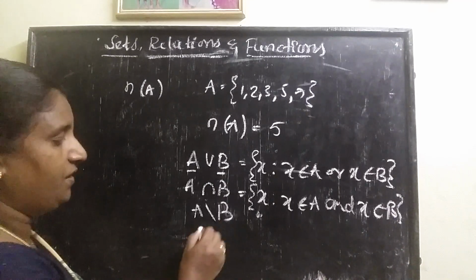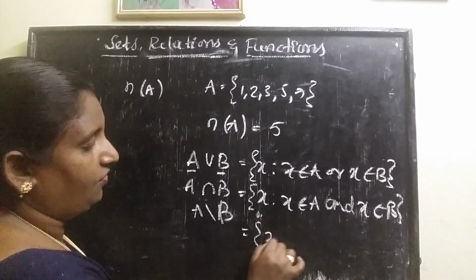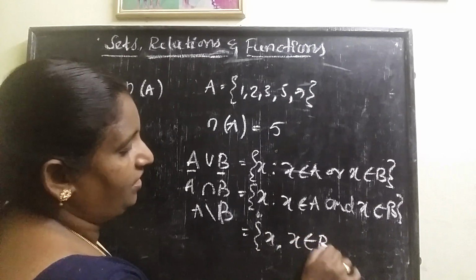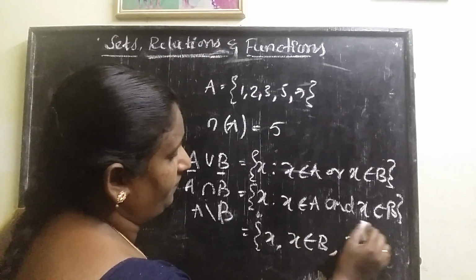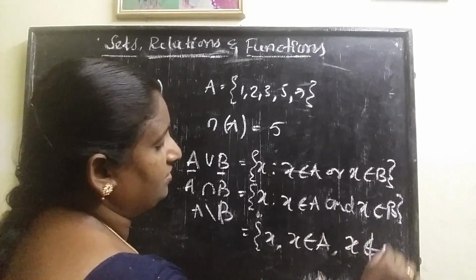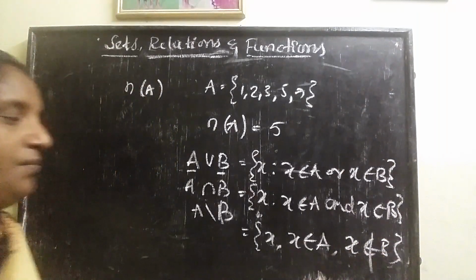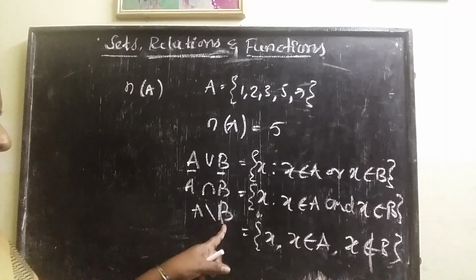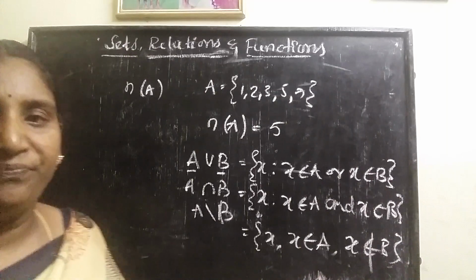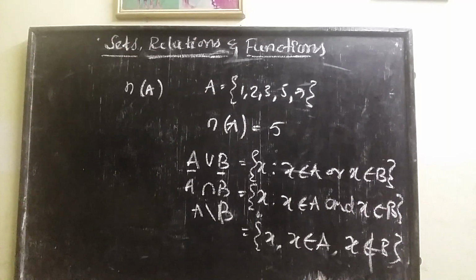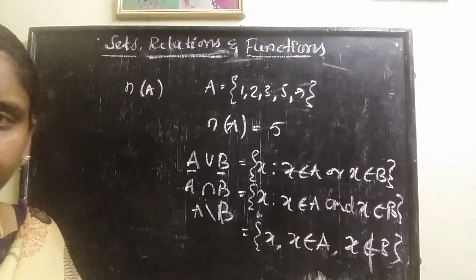Next, A minus B. What is it? The set of all x such that x belongs to A but does not belong to B. It means the elements you have in B, those you have to remove from A. So based on this cardinality, we have one important formula.